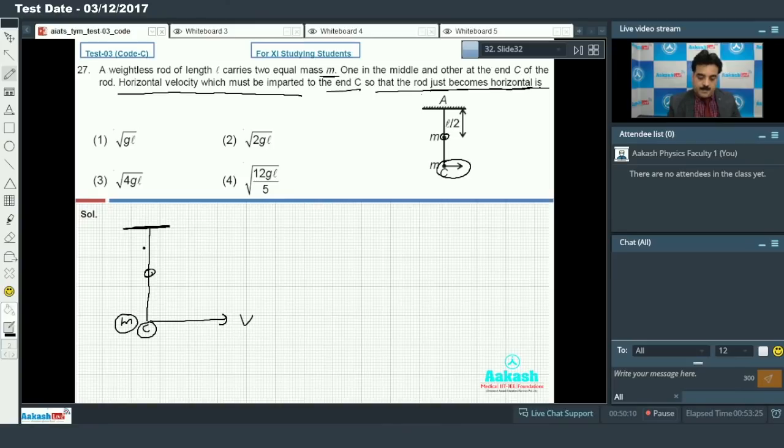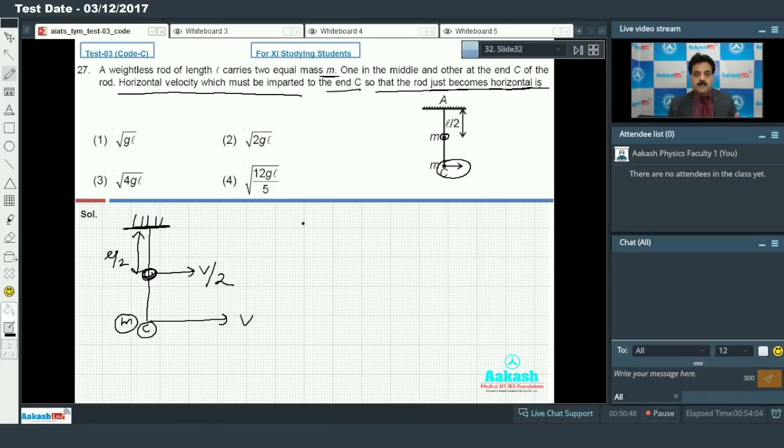If I go to the middle, because this is L by 2, and because the rod becomes horizontal, the angular velocity will remain the same. यहाँ पर हम लोग देख रहे हैं कि जब मैं C की बात करता हूं तो रेडियस होगा L और जब मैं मिडिल पर जाऊंगा तो रेडियस हो जाएगा L by 2. But I have to maintain the velocity relation, so when the radius becomes half, on behalf of that we can take the velocity here as v by 2. And the question says we have to find the velocity so that the rod just becomes horizontal.